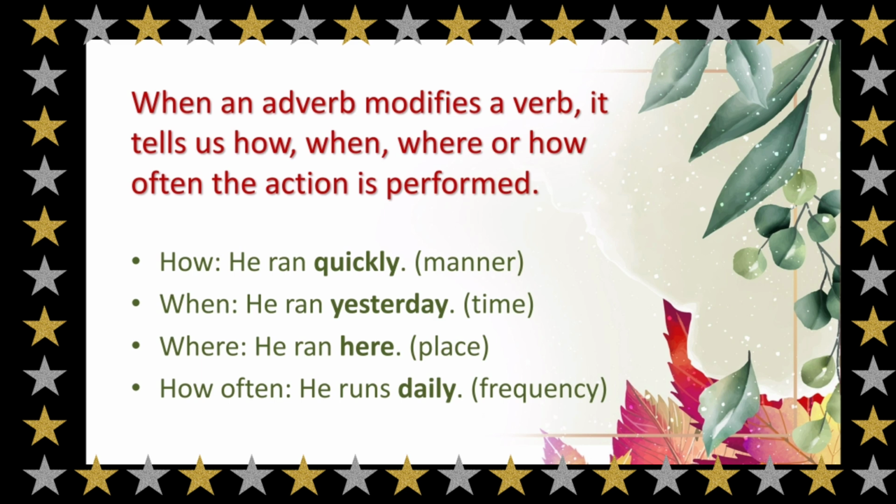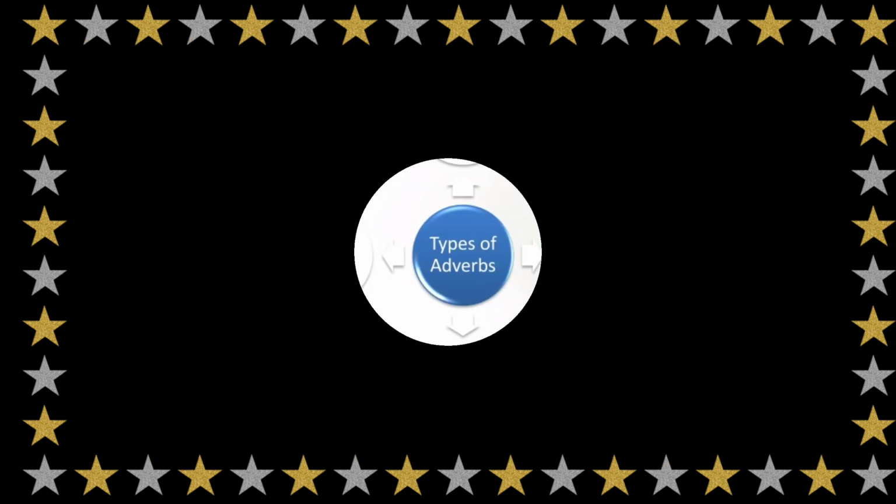And if you ask where did he run, the response will be he ran here. Here means the place. Such an adverb is known as an adverb of place. And if you ask how often does he run, the answer could be he runs daily. This tells you the frequency of the action or how often this action takes place. Such an adverb is known as the adverb of frequency.